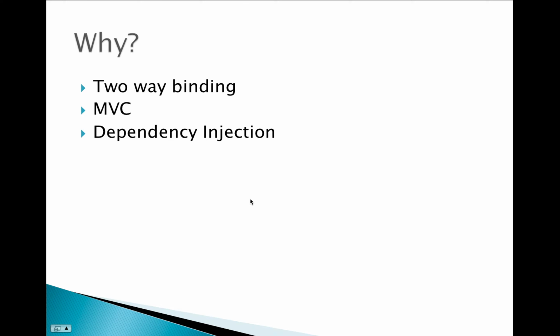Let's say in an Angular controller, say demo controller, I injected dependency $http that can be used to make AJAX call in AngularJS. I will discuss more about the dependency injection in my next video. Let's come to the next slide, that is code example.